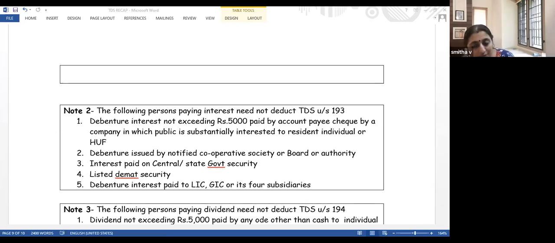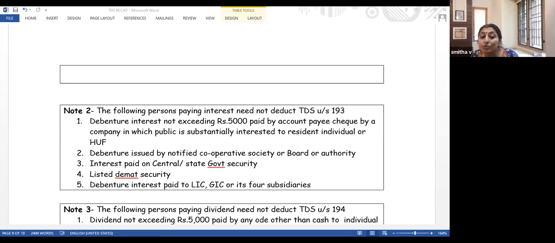The rate of interest is 1% per month or part of the month. So if I don't file in July and file in September, I have to pay 2% interest. If there is 6 months delay, I have to pay 6% interest. So there are 3 interests which we have to pay to the department. One is 234A interest, nothing connected to advance tax. It is for delay in filing return of income.